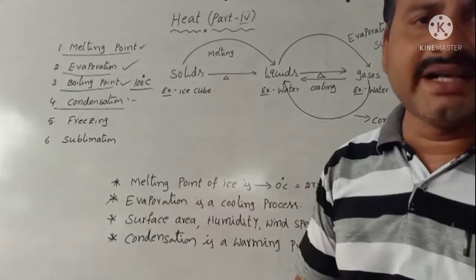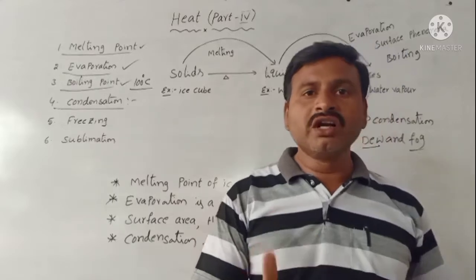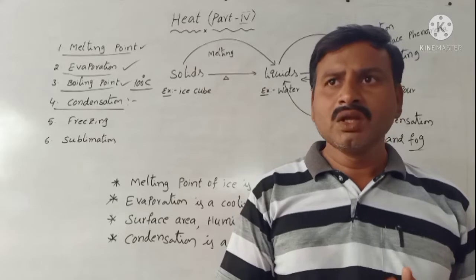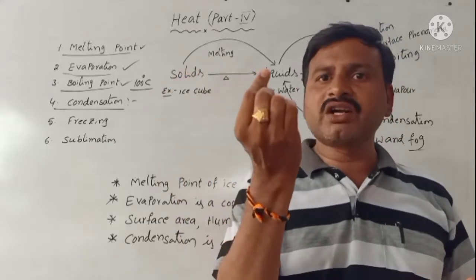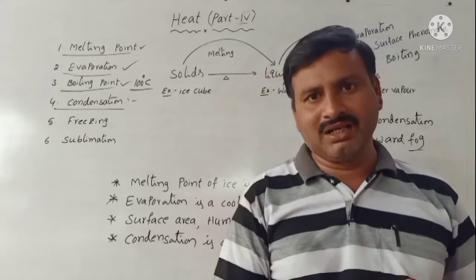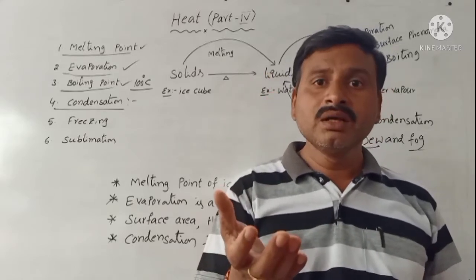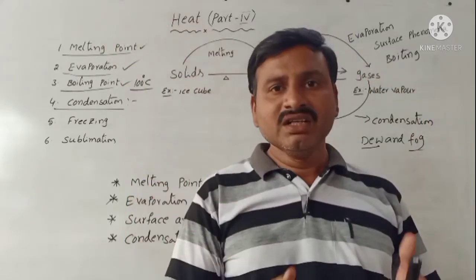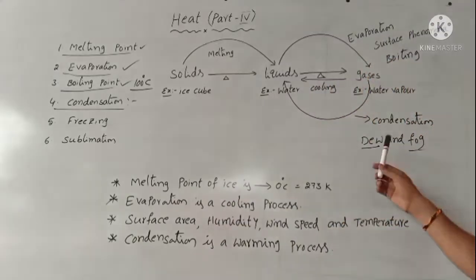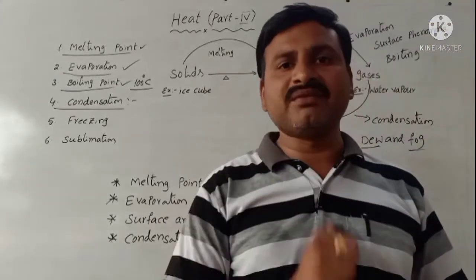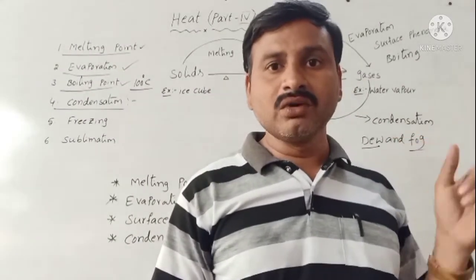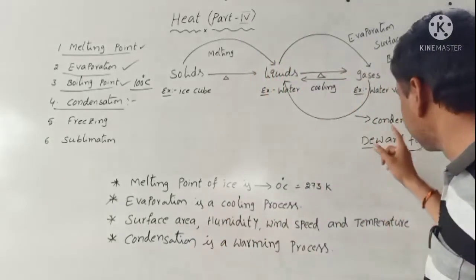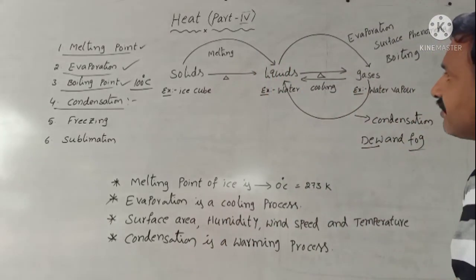One more example of condensation is a cool drink bottle kept outside. After some time, you observe small water droplets formed on the outer surface of the bottle because of condensation. Condensation means gas changes to liquid. Rain falling is also an example of condensation. These are condensation. After that, freezing.